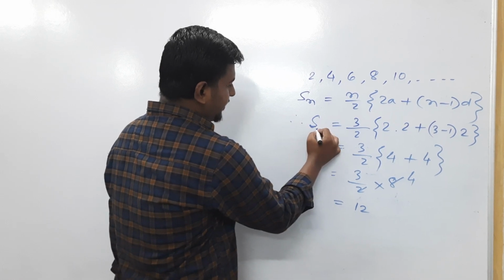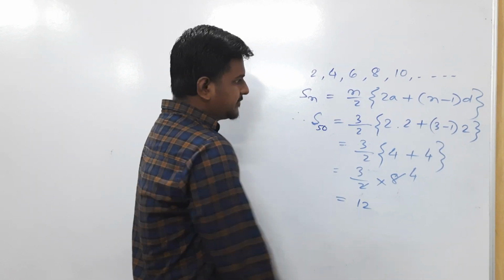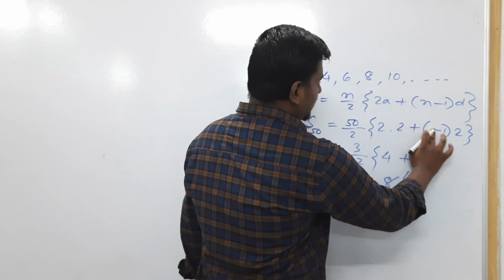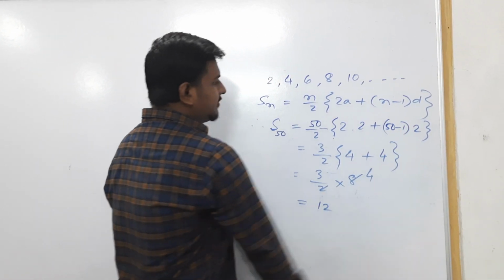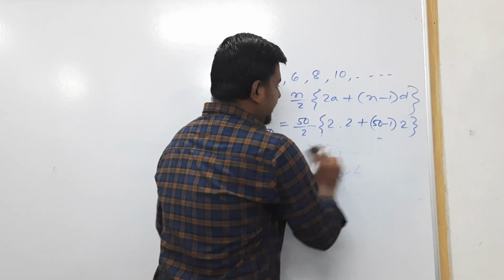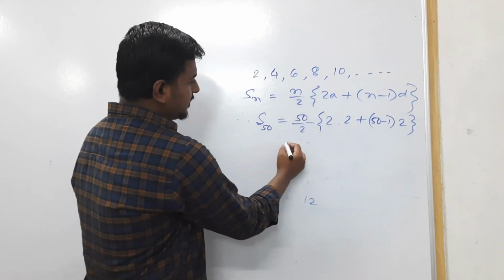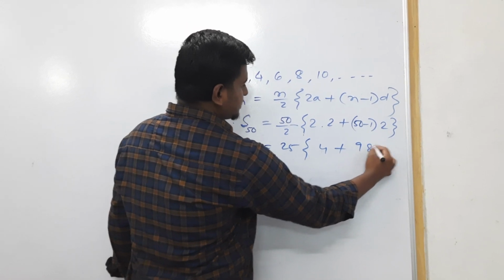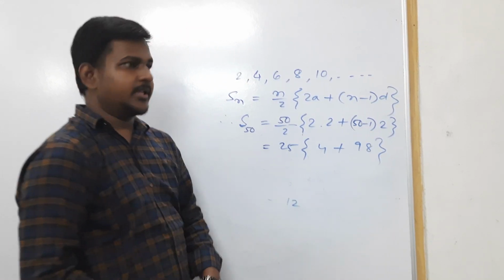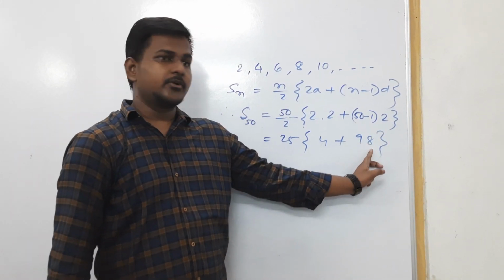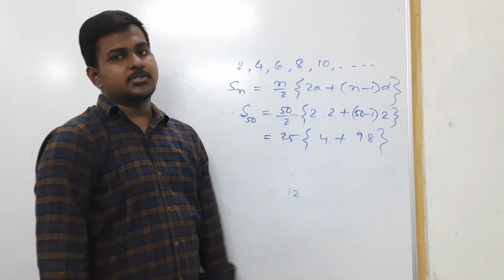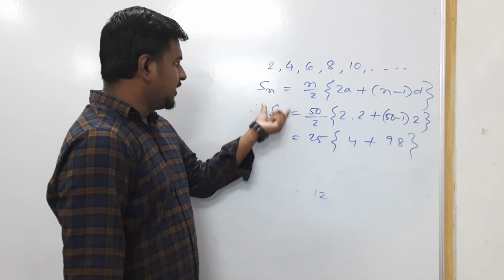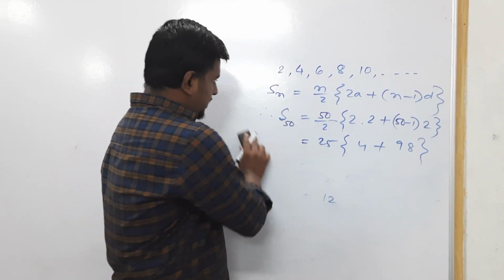If we want to find the sum of 50 terms, you just need to replace the value of n. You have to put the value of n as 50 and then just simplify it. 25 into (4 plus 49 into 2), since 50 minus 1 is 49, and 49 into 2 is 98. Then you can easily solve it. So you can use this formula anywhere for S_n.